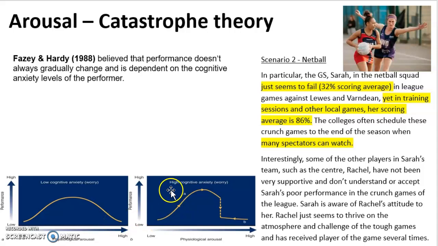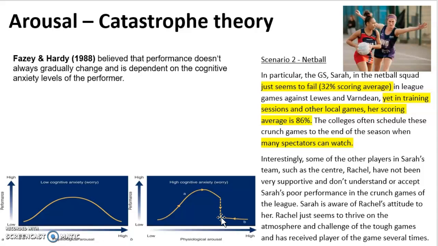And then after that optimum, as physiological arousal increases, performance then begins to decrease again. However, if the performer was to have high cognitive anxiety, this model suggests that it sticks to the pattern again. So there's a gradual increase in performance as physiological arousal increases up to optimum once again. But then as physiological arousal increases again, there's this dramatic drop in performance, which shows this catastrophe theory.